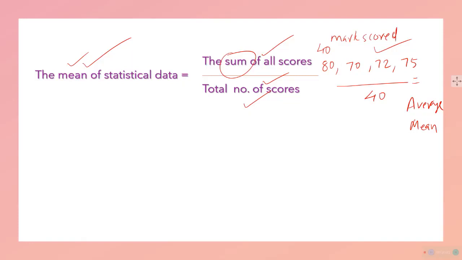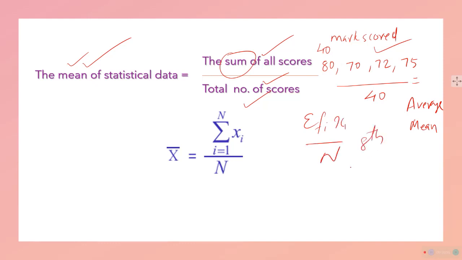And you have also studied the formula sigma fi xi upon n in 8th class for calculating the mean. The same formula, but a little stylish now, I would say. n is talking about the nth number; it tells us this is the first number and this is the nth number.